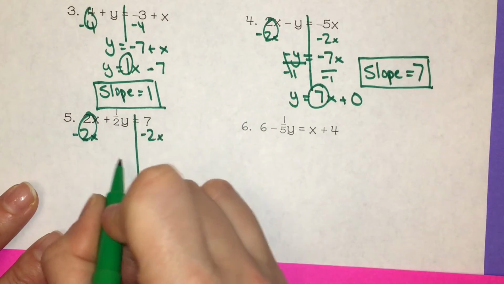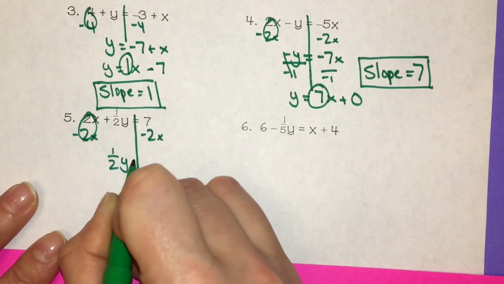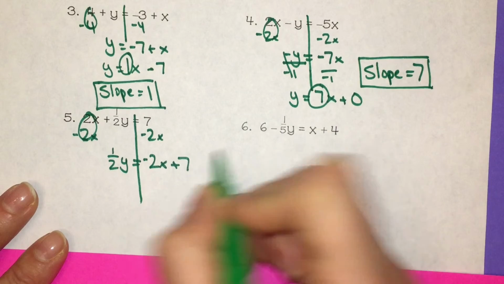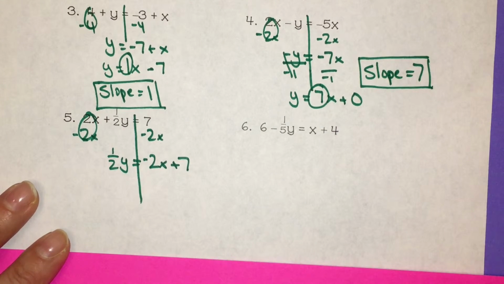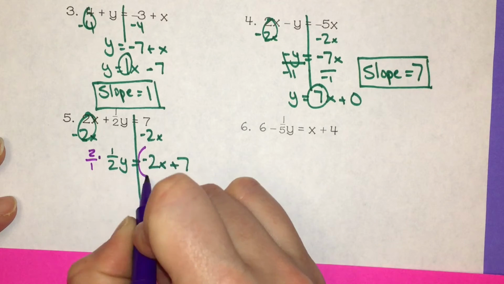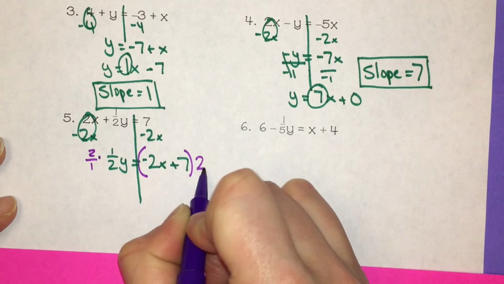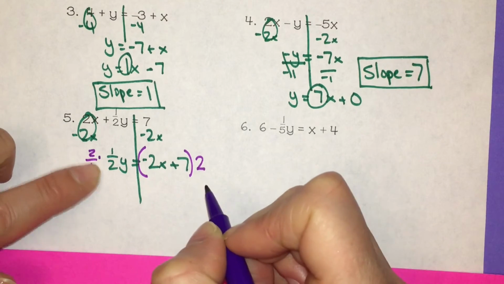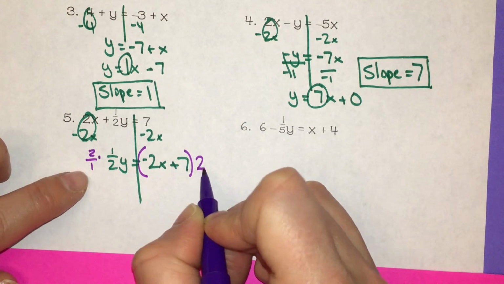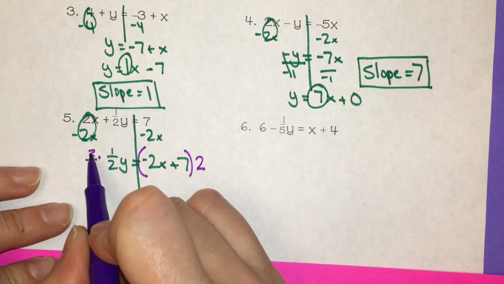Number 5, I'm going to subtract 2x from both sides. 2x minus 2x is 0, so I have 1/2 y equals, I'm going to put the negative 2x in front and put the plus 7 in back. Here I'm going to multiply both sides by the reciprocal, 2/1. This entire side by 2/1, which is the same thing as 2 because 2 divided by 1 is 2. I don't have any fractions on this side, so I'm just going to leave it as 2.